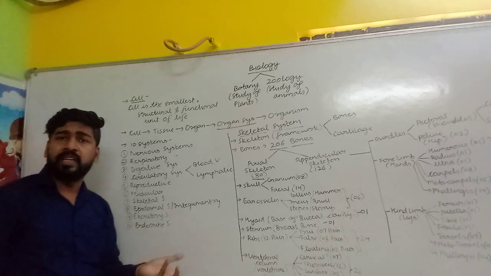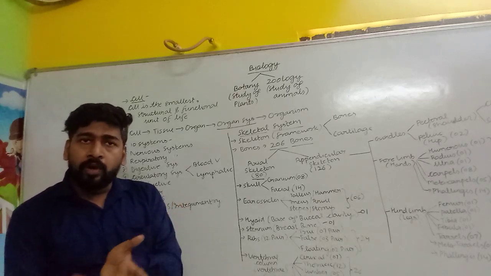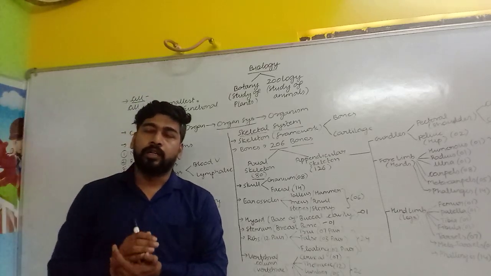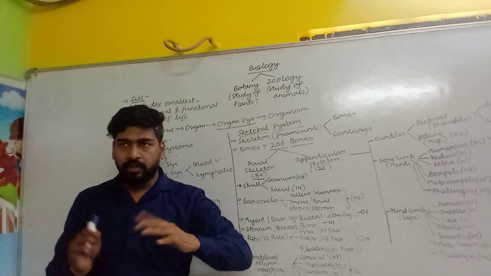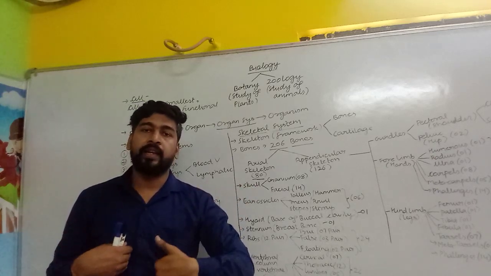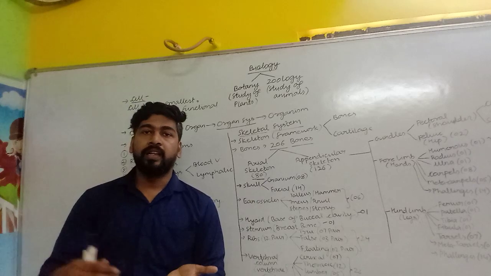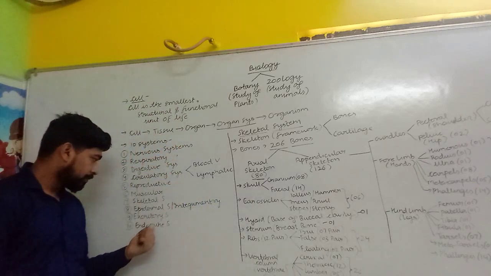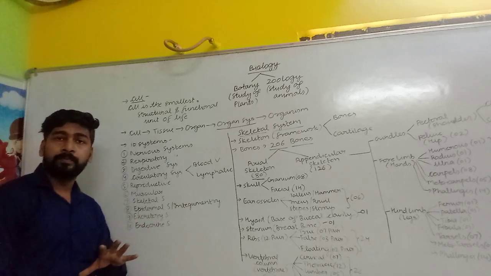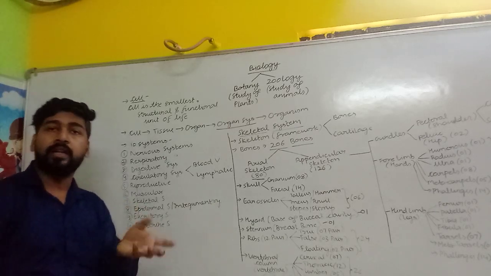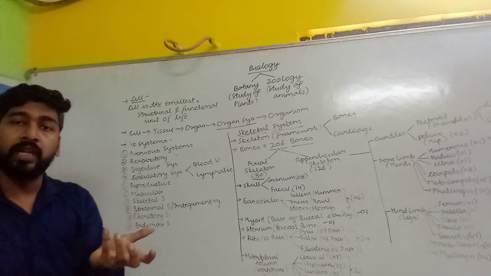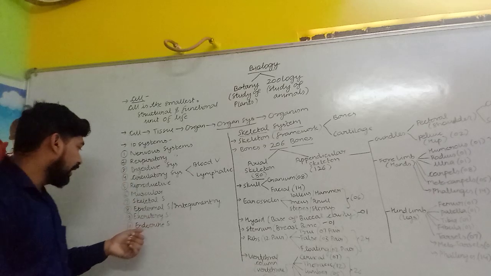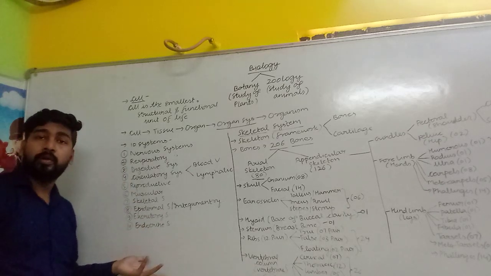Excretory system, basically it is related with the removal of the harmful material from our body in the form of urea, ammonia and uric acid. In our case, we are releasing urea, so we are basically called as ureotelic. Animals which are releasing uric acid are called as uricotelic, whereas the organism which is releasing ammonia are called as ammonotelic.